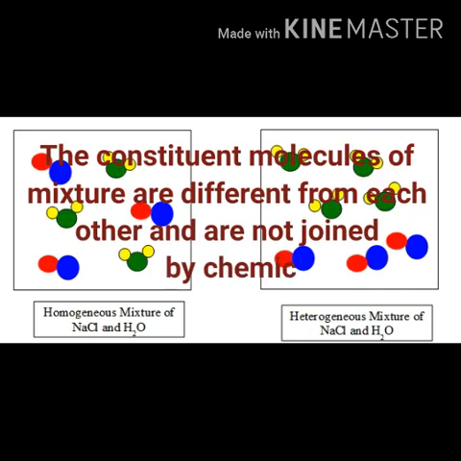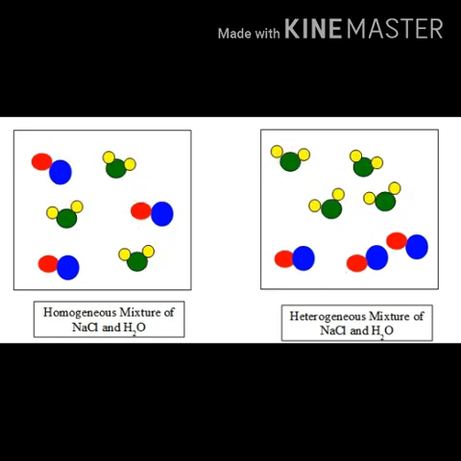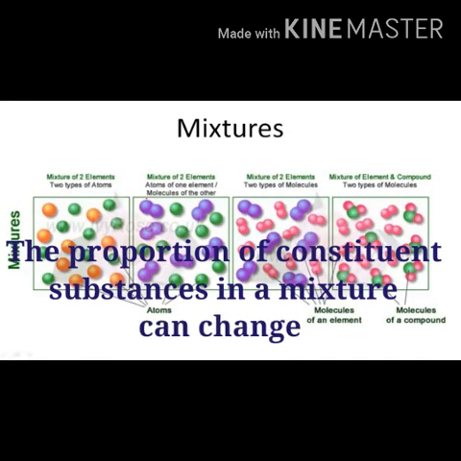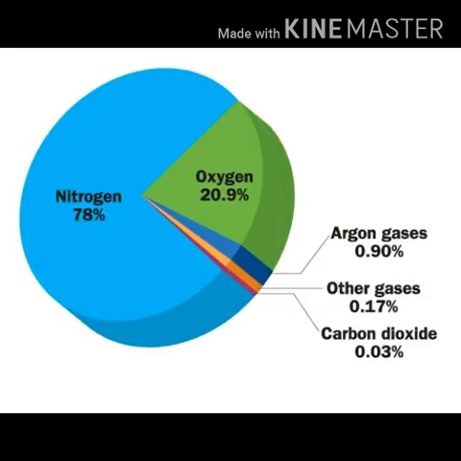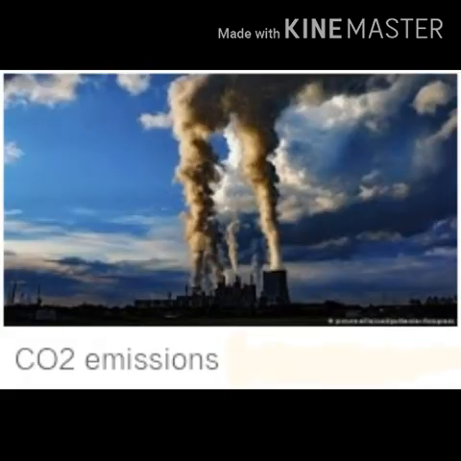The constituent molecules of a mixture are different from each other and are not joined by chemical bonds. In the mixture of sodium chloride, that is NaCl, and water, molecules of sodium chloride and water are totally different from each other. They are present together as a mixture, but they are not bonded to each other. The proportion of constituent substances in a mixture can change. For example, pure air contains only 0.03% of carbon dioxide, but polluted air contains a greater amount of carbon dioxide in it.